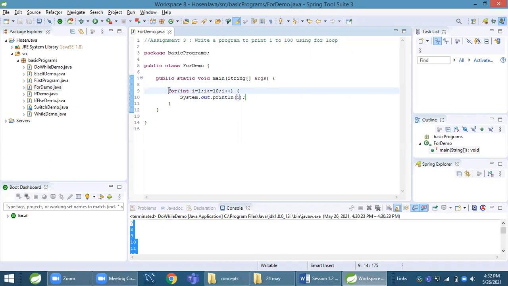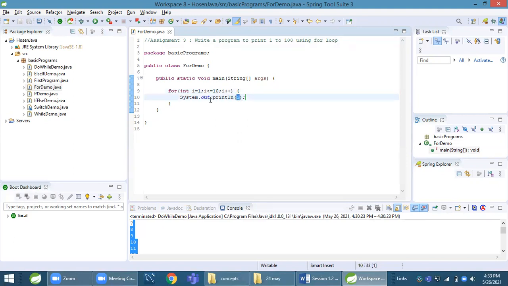Okay, these are all rules. Anytime you write, you will follow these rules. For int I equal to 1 means the for keyword and then a rounded bracket, no rectangular or curly braces, rounded bracket only. In the rounded bracket, perform initialization, then write your condition, then increment it, then print the value.